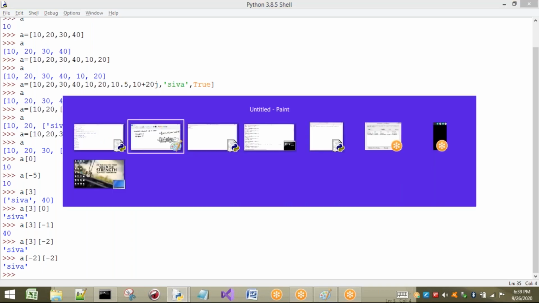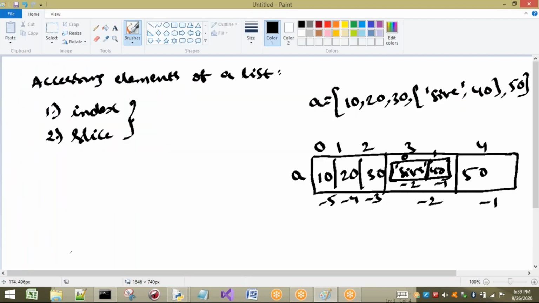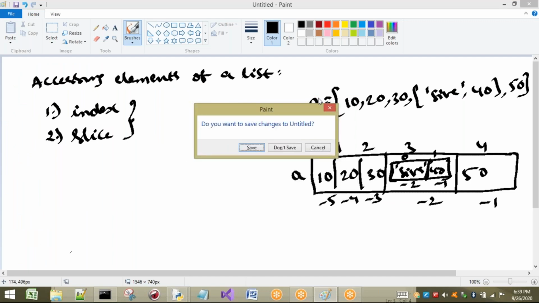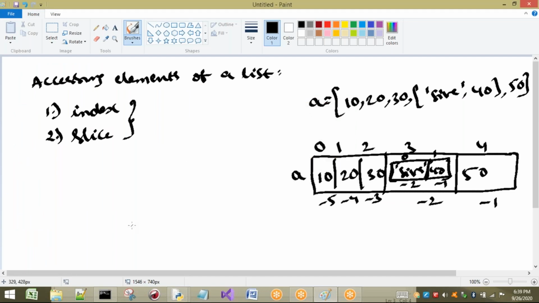Now, about the slice operator. The second one is the slice operator. I will take the same example. As we know, the slice operator has a syntax. I will write that syntax here. This is a slice operator. Inside this, it is separated with colons. Here I can take the start value, the end value, and the step value.